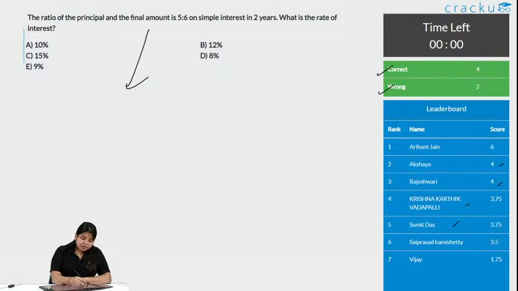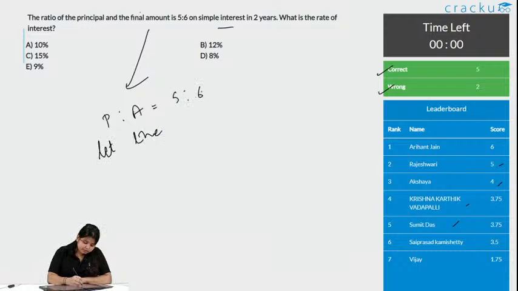The ratio of principal and final amount is 5:6, and this is also asked in simple interest. So, principal to amount is equal to 5:6. So, let the ratio be 5x and 6x.